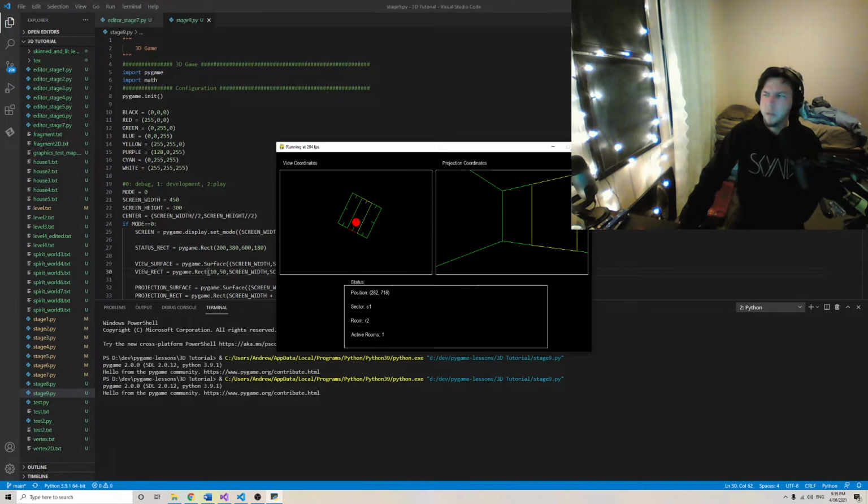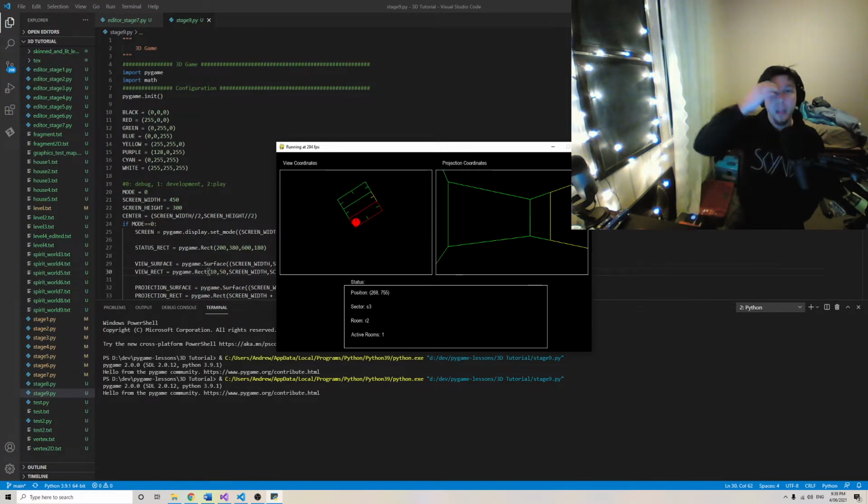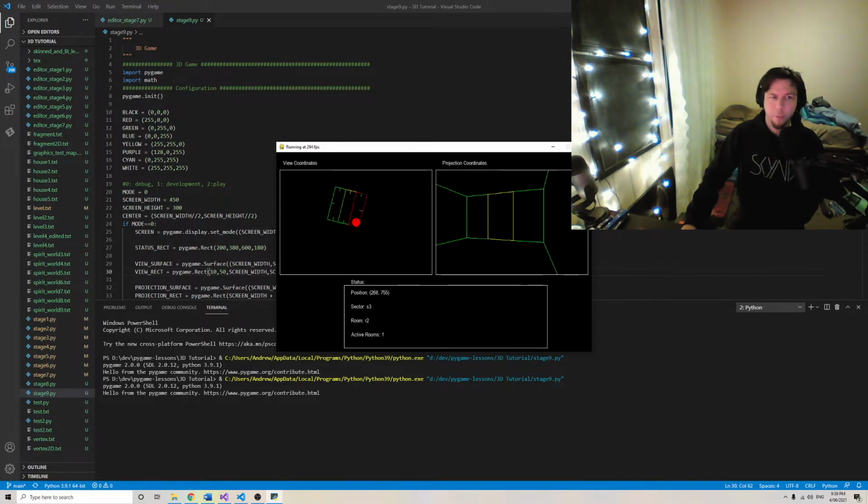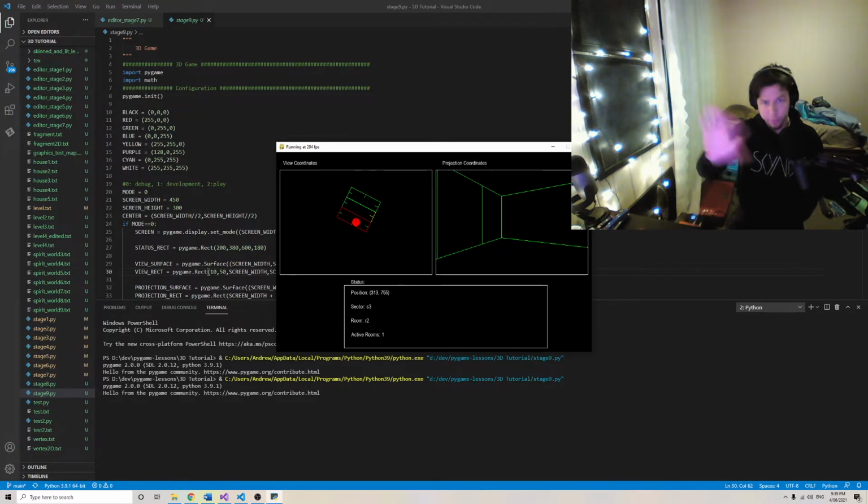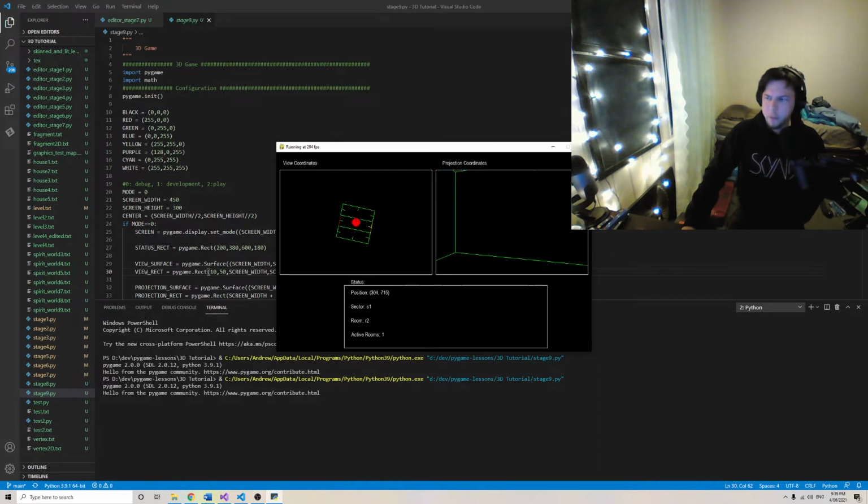At the moment, if I walk here, we have rooms which are visible regions, and then visible regions are split into sectors. So the little rectangle that we're in at the moment is red. That's the sector we're in. That's for collision checking. So we do not have to do collision checks with every single object in our game. That would be too much. We can also keep track of which sector we're in.